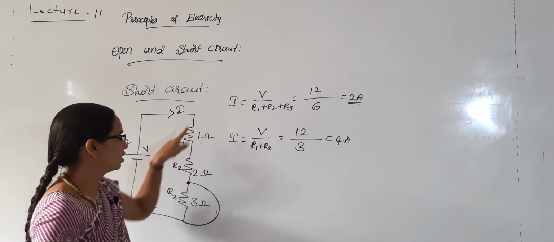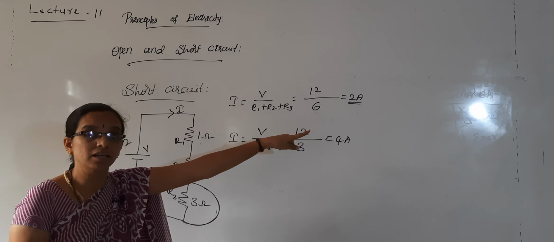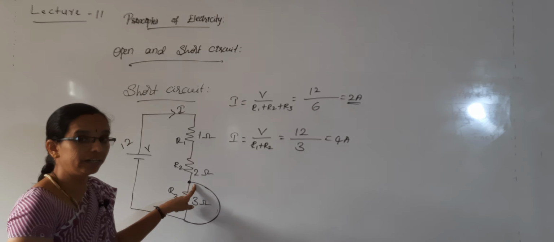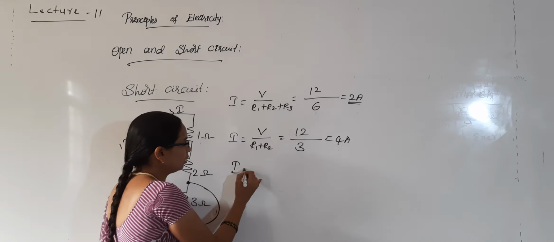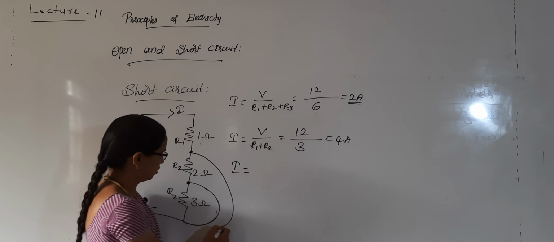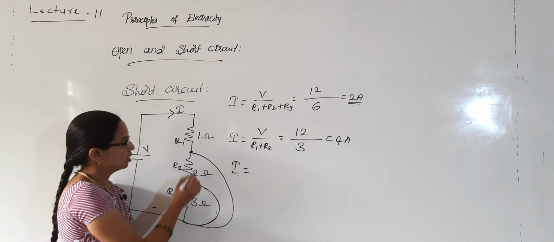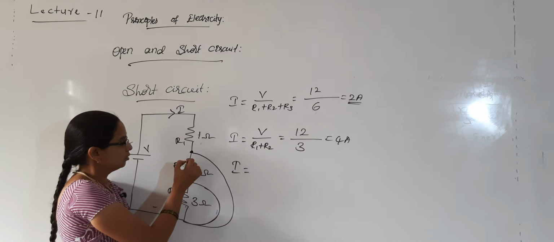Whenever the circuit was in normal position, 2 amperes of current was flowing. Whenever one of the resistances is shorted, 4 amperes will be flowing. If I make a short here, what happens? Both of these resistors are shorted, so I is equal to V by R1. So 12 by 1, then 12 amperes of current will be flowing.